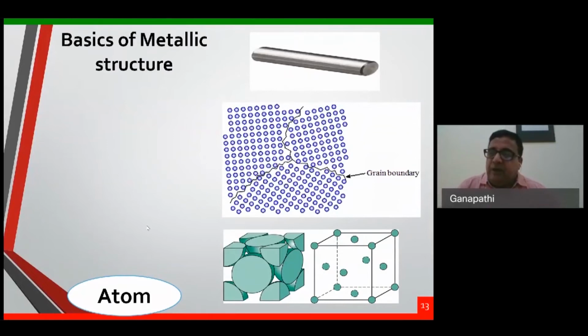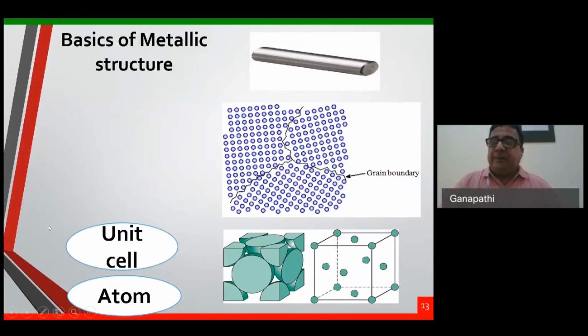In the atom, we know there is an electron, proton, and the neutron at the center. Every metal will have atoms in it. When so many atoms are arranged in a particular way, we call it the unit cell or the lattice structure. BCC, FCC, all those things are called lattice structures.